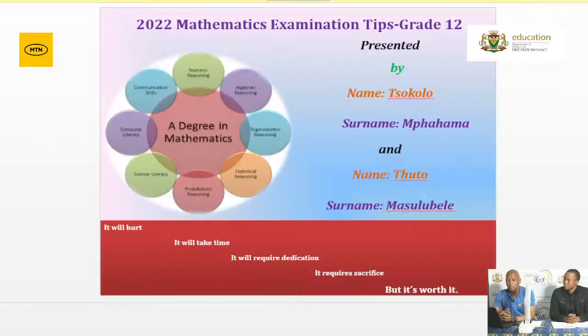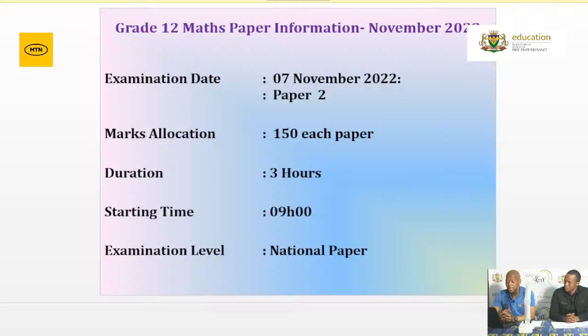Grade 12, you are aware that on Monday, the 7th of November, you will be writing mathematics paper 2. I believe today you wrote paper 1. Now you're going to forget about paper 1 and focus on paper 2. We are aware of the mark allocation of paper 2, which is 150 marks, and the duration of the paper is 3 hours. Remember the starting time. You must be seated and ready to start by 9 o'clock. Of course, we are aware that this is a national paper.